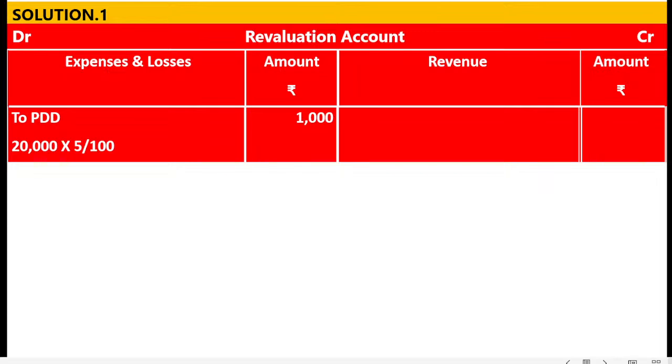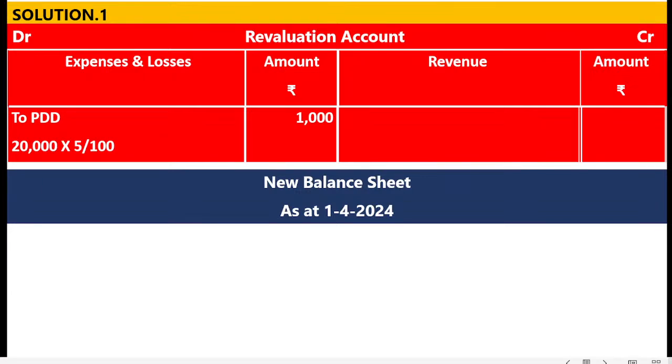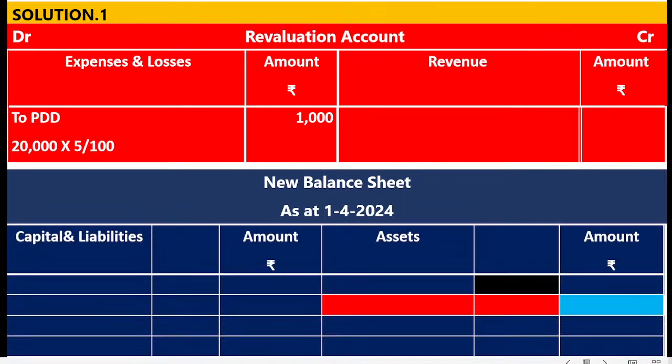So everybody understanding or not? Next, new balance sheet. Step number 2, new balance sheet as at 1/4/2024. Draw the balance sheet. Left hand side capital and liabilities, amount rupees; right hand side, amount rupees. Capital Mr. A, Mr. B, Mr. C. Now there are 3 partners' capital accounts, A, B, C, because old partners Mr. A and Mr. B, new partner Mr. C. Earlier there were 2 partners, Mr. A and Mr. B.